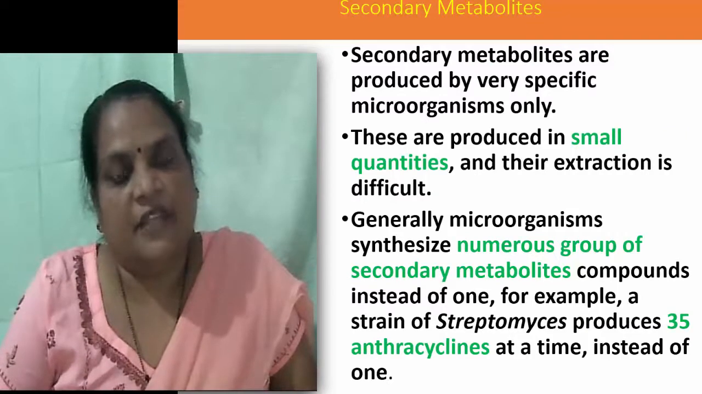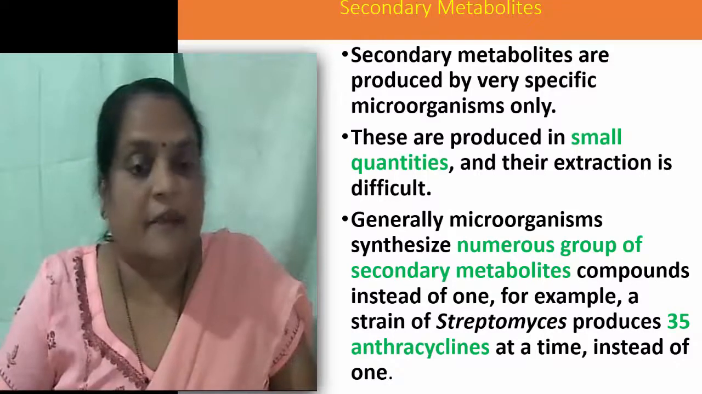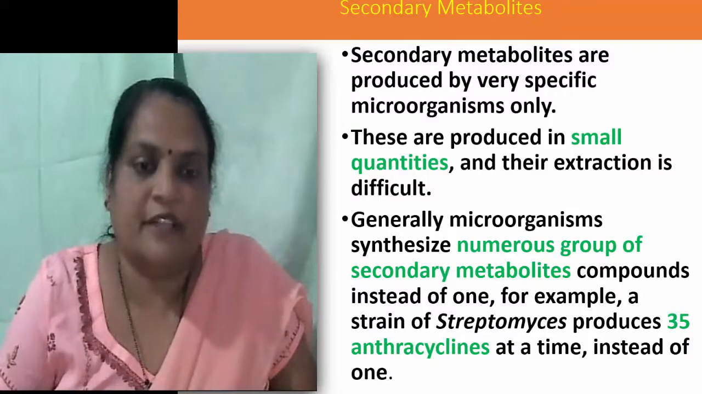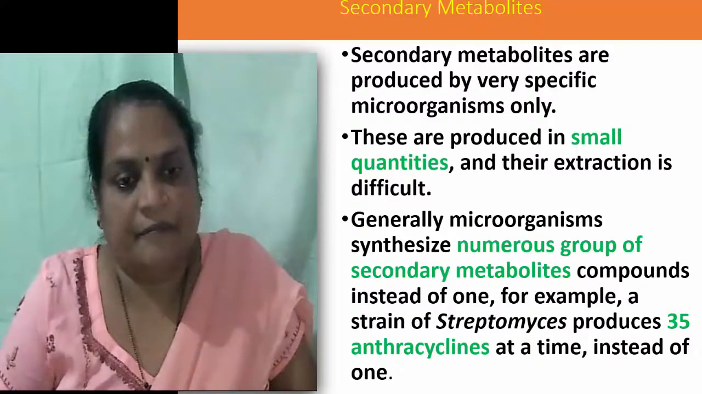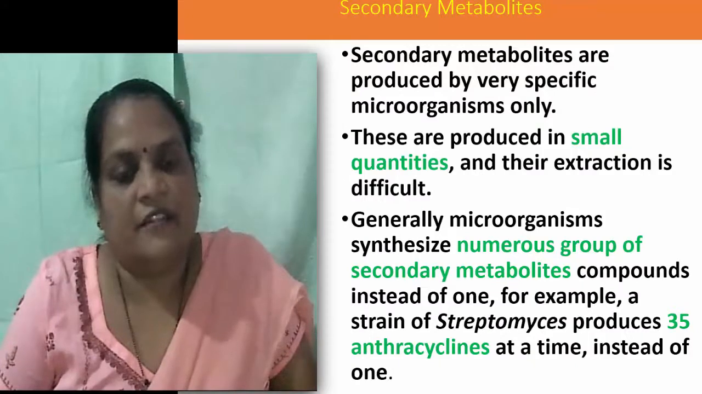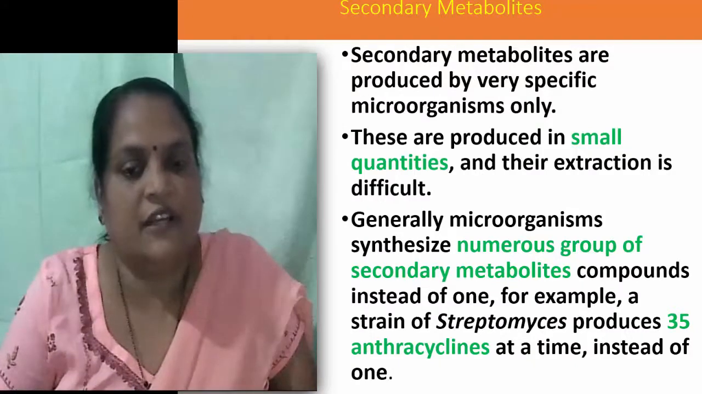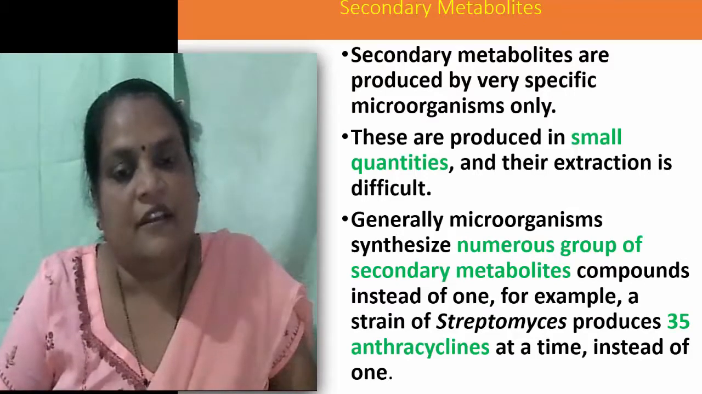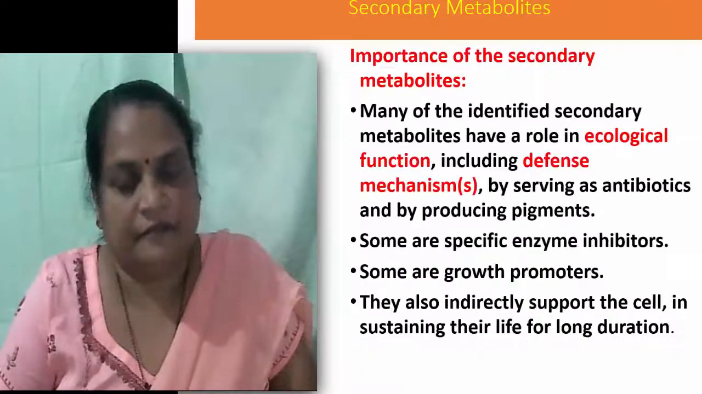Secondary metabolism is associated with specific microorganisms only. Secondary metabolites are not produced in large quantities like primary metabolites, but they are produced in small quantity and their extraction is difficult. Many microorganisms synthesize numerous groups of secondary metabolites instead of producing a single secondary metabolite. The example I have given here is Streptomyces, which produces nearly 35 different anthracyclines instead of one.